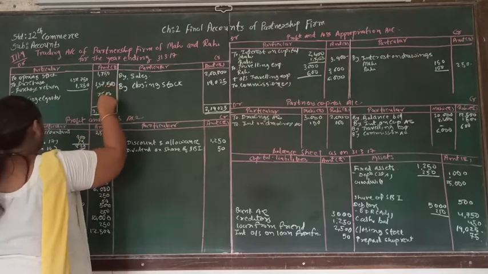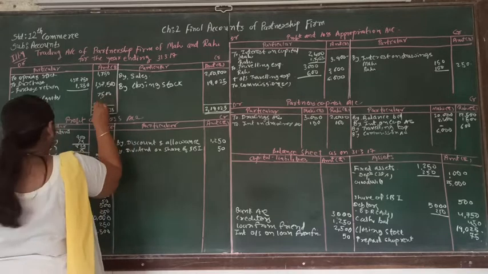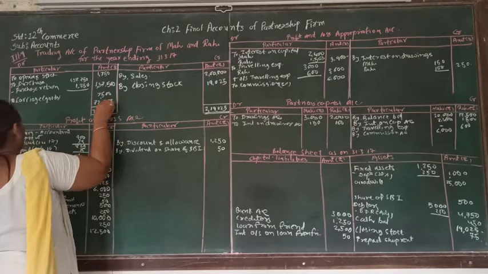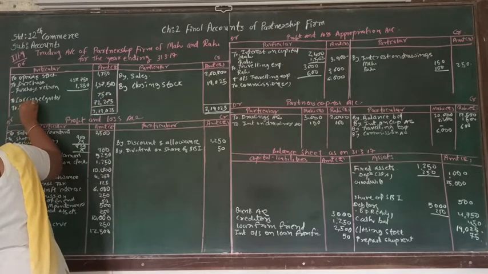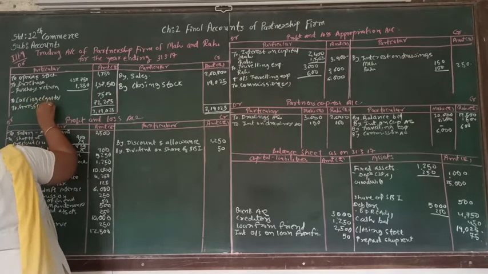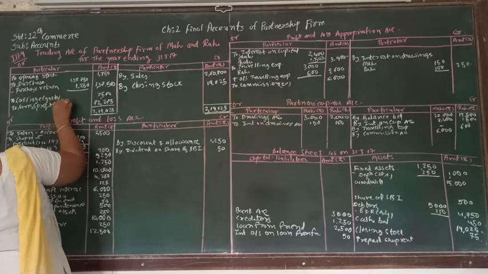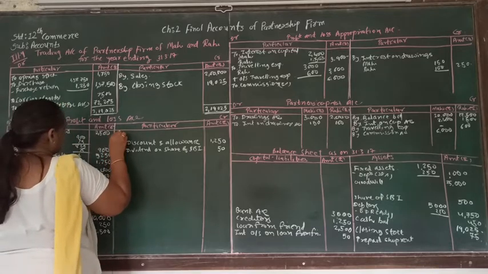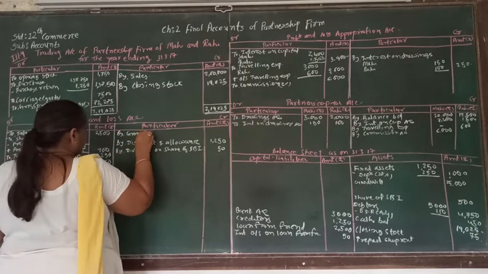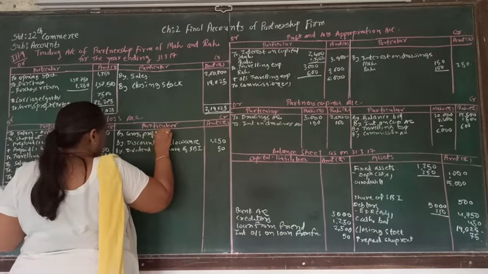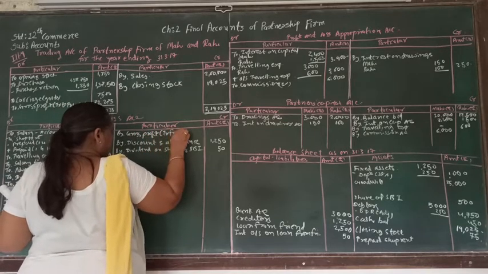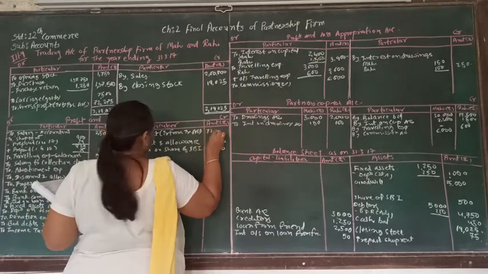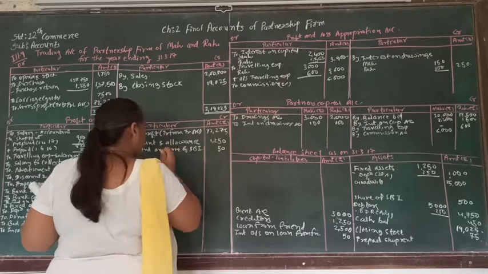From that, if we are going to deduct 1,750, 1,37,500 and 7,500, the balancing amount will be 72,275. To gross profit transferred to profit and loss account. So here, by gross profit transferred from trading account, that is 72,275.